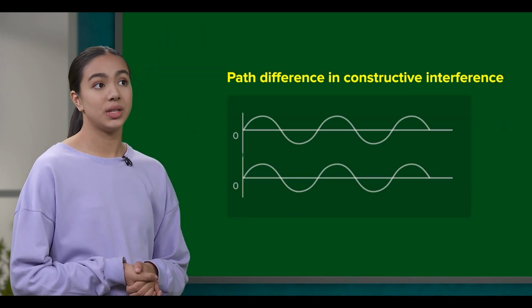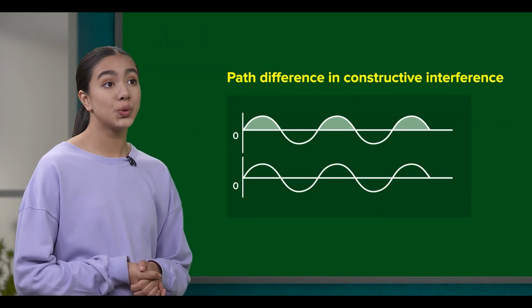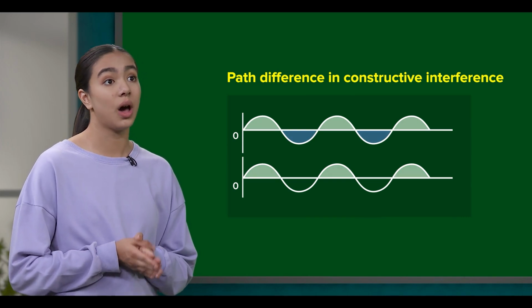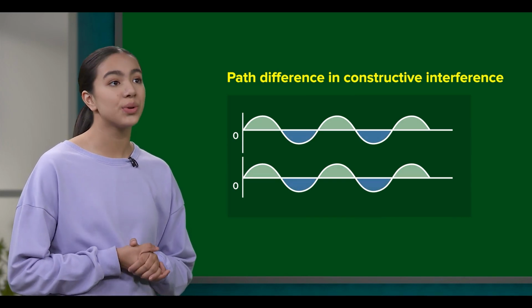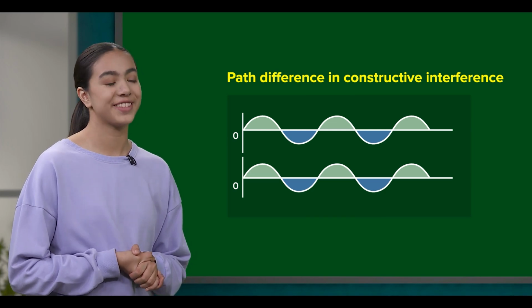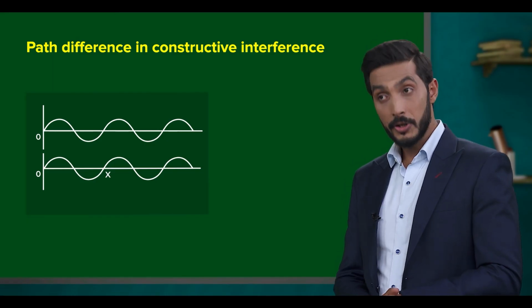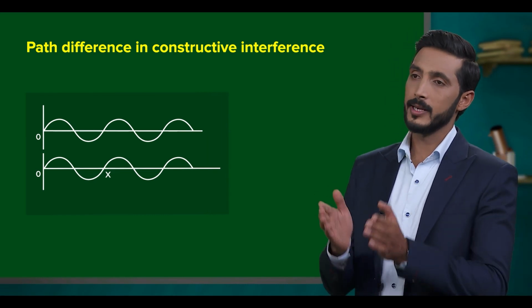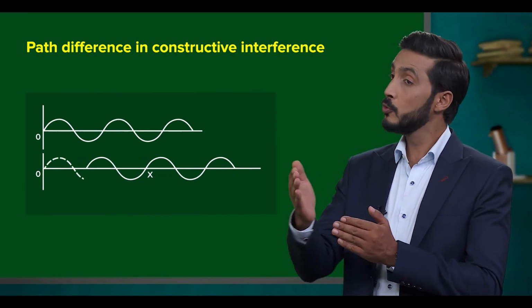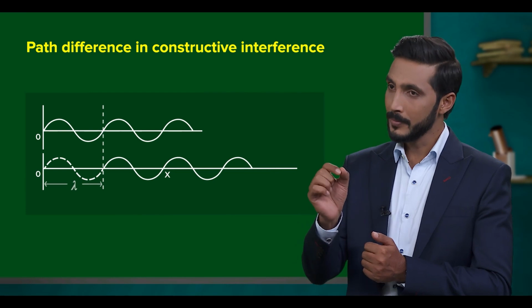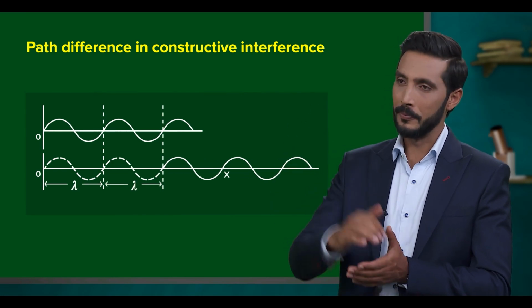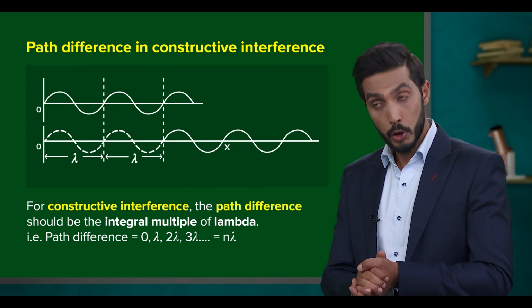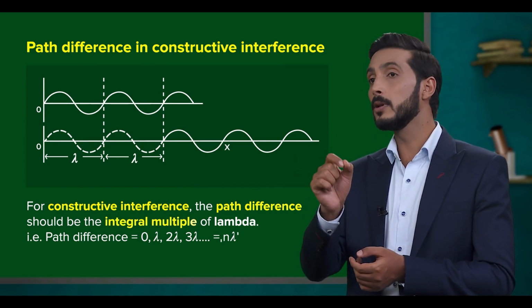Since you've mentioned a wave's crest is superimposed over another's crest and the trough over the other trough, there is zero path difference between the waves. That's partially true. Constructive interference still can be obtained if there's a path difference between two waves equal to 1 lambda, 2 lambda, and so on. Thus, for constructive interference, the path difference should be the integral multiple of lambda.